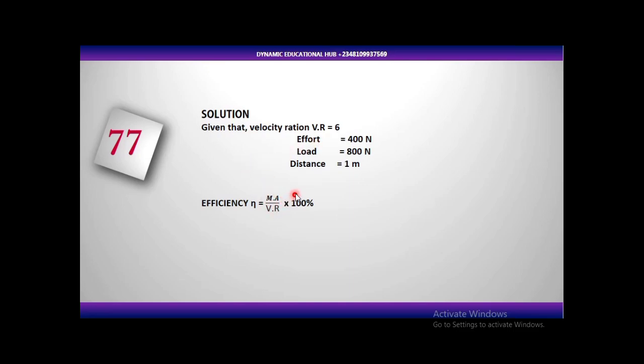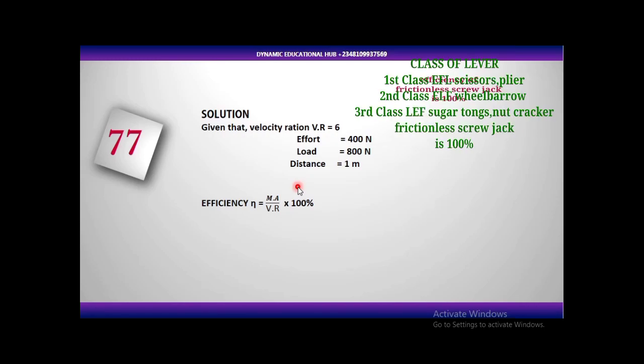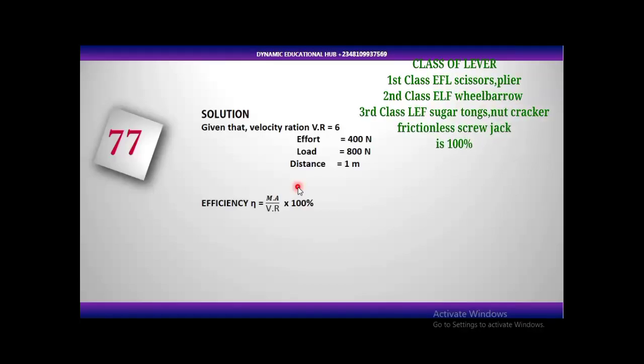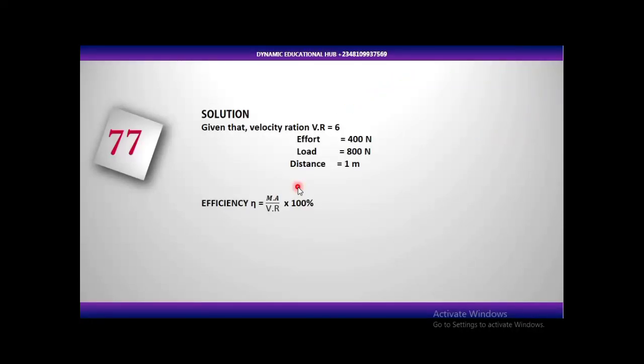Now what is the efficiency of a machine? Efficiency comes from the fact that you have an input energy, an input force, into a machine. How much of the force is that machine converting and using to do the work? That's the concept of efficiency. Let me quickly explain this. A simple machine has a moving part, and you are going to supply work to it, and out of the work, the moving part is going to use some of it to overcome friction.